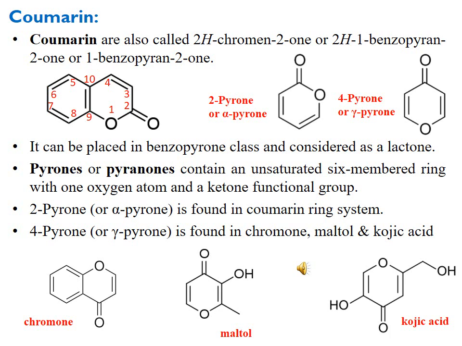There are two types, as you can see at the top of this slide: 2-pyrone and 4-pyrone. 2-pyrones are alpha pyrones and 4-pyrones are gamma pyrones. Here you can see the 2-pyrone: the heterocyclic oxygen present in the heterocyclic ring is given number 1, and the carbonyl carbon is number 2. In the 4-pyrone the oxygen is given number 1 and the carbonyl carbon will be given number 4, so it is called 4-pyrone or gamma pyrone.